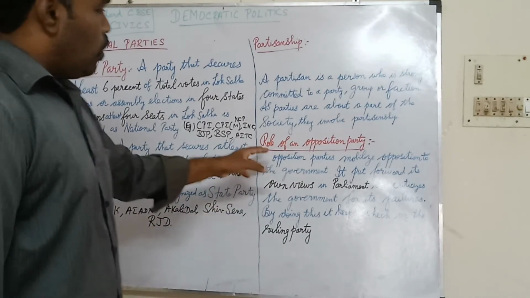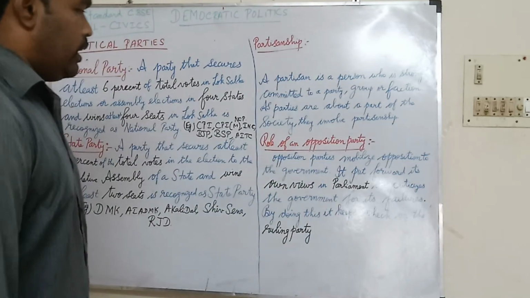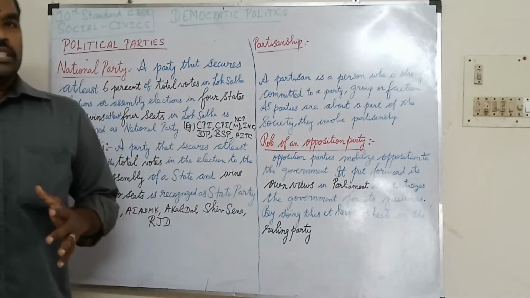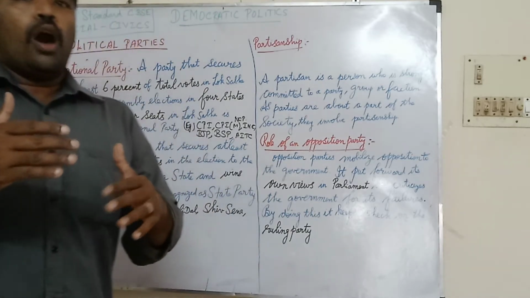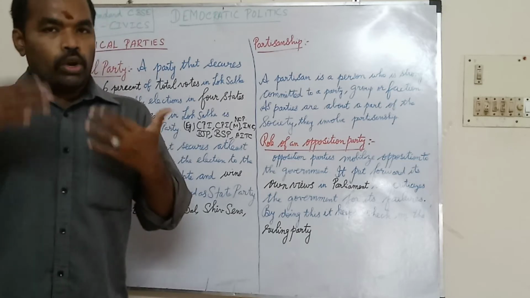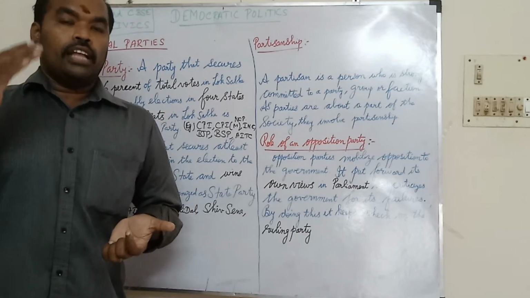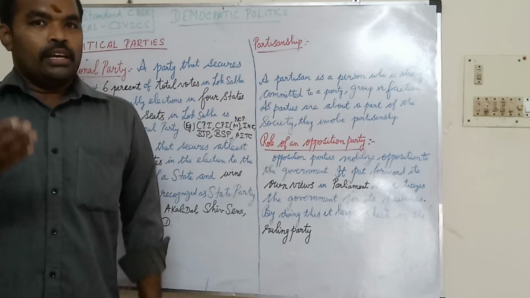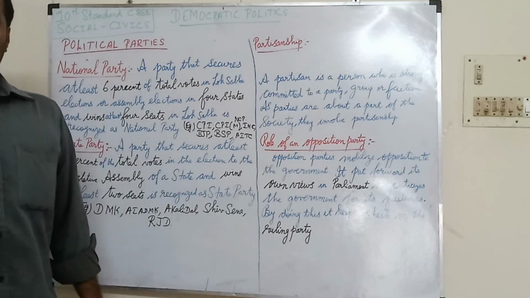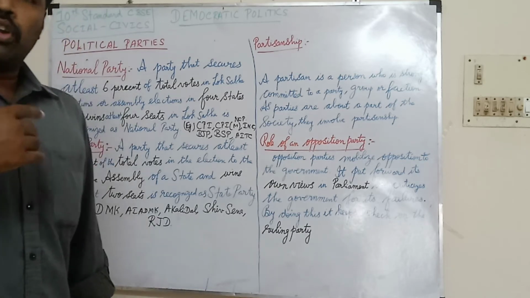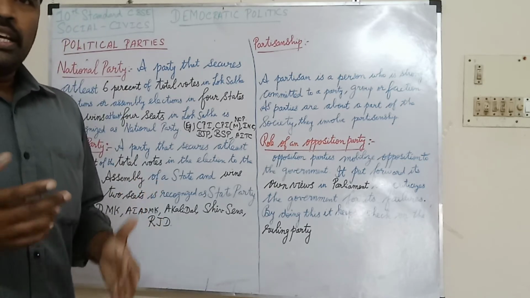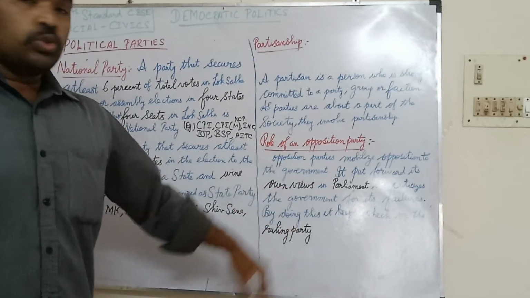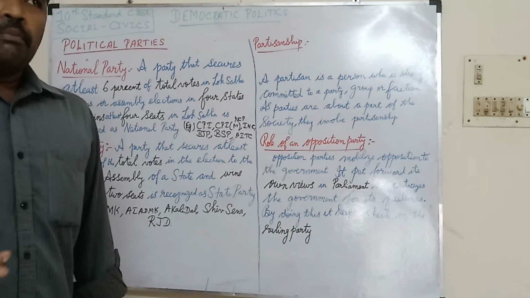Next one, role of an opposition party. Opposition parties means mainly they would be opposite to the government. The ruling party will be the controller of the government. They will control the government, but the opposition party will always point out to the government whatever problems there are. It puts forward its own views in parliament or assembly.